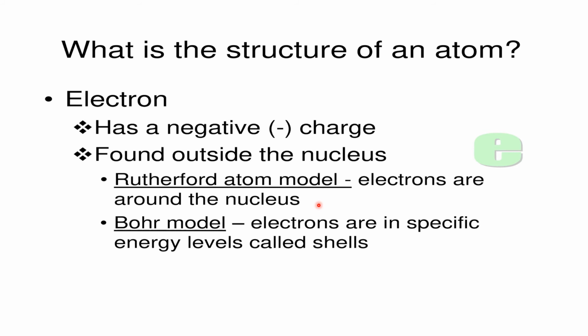But Bohr's model specified that these electrons move in specific energy levels, and these energy levels are called shells. You will learn more about Bohr's atomic model in further classes on atomic structure. And the electron is represented by the letter E.